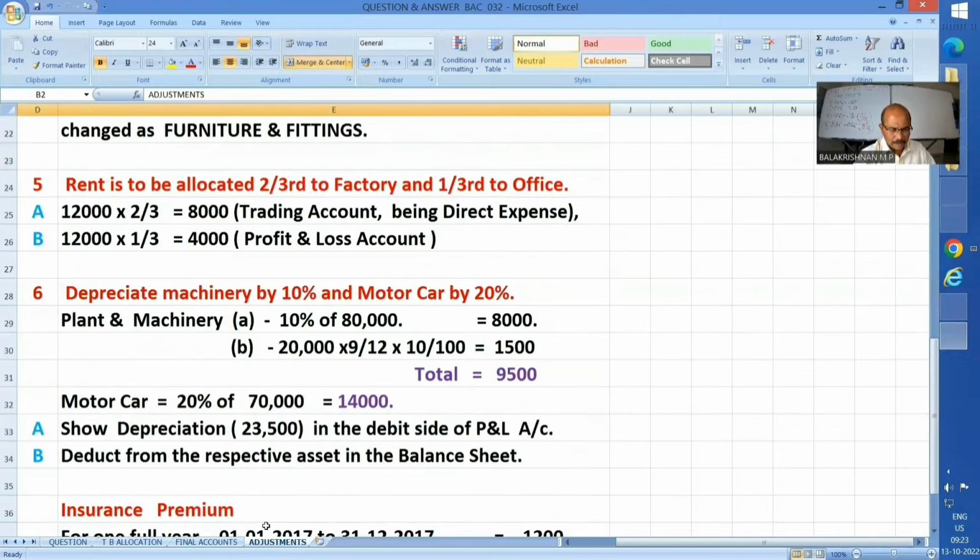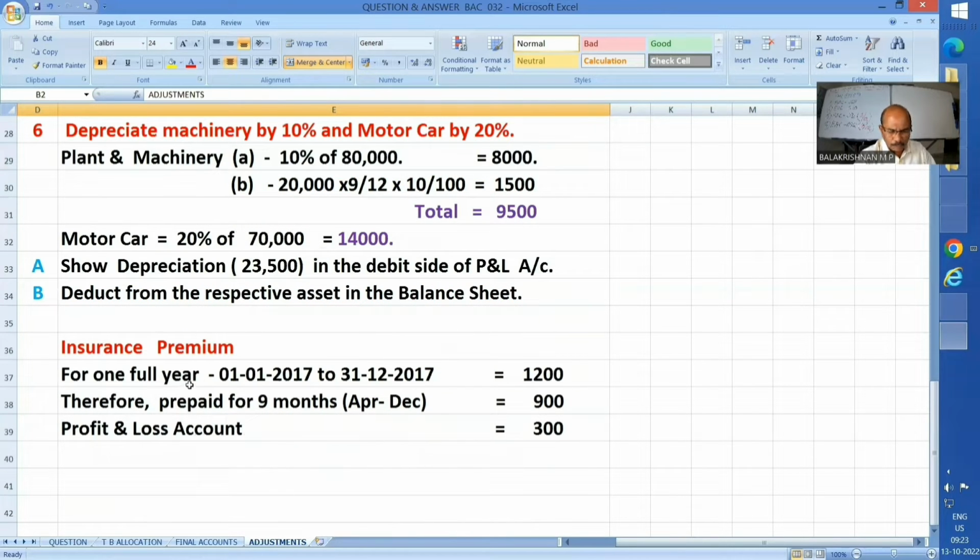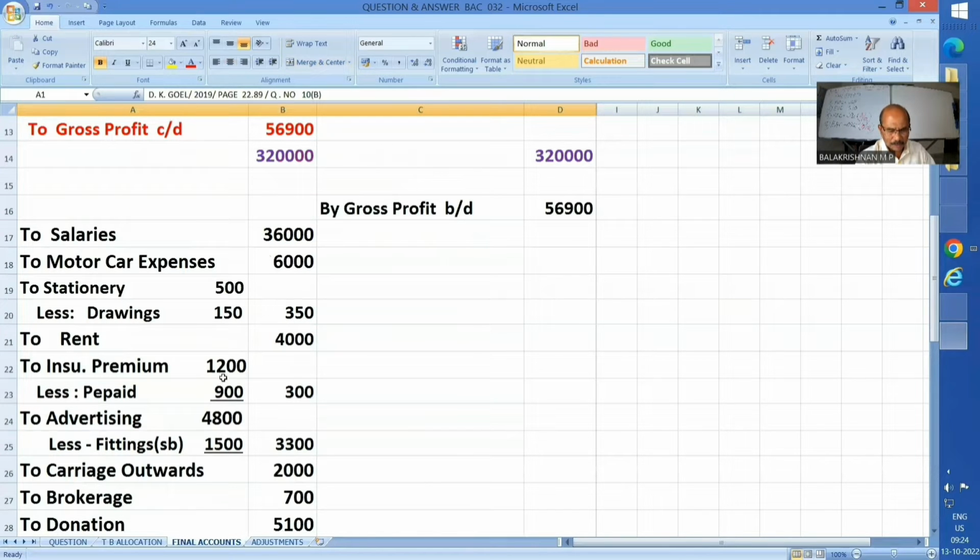Rent, okay. Insurance premium for one full year, that is 1st January to end of the year, is 1,200. We know that accounts are finalized on 31st March 2017. So any insurance payment beyond that will be prepaid. How many months are there? April onwards, 9 months. Per month it is 100 rupees only, is it not? So 9 months, 900 prepaid. The profit and loss account net 300 I have to show. So that's why I showed 1,200 minus 900, 300.